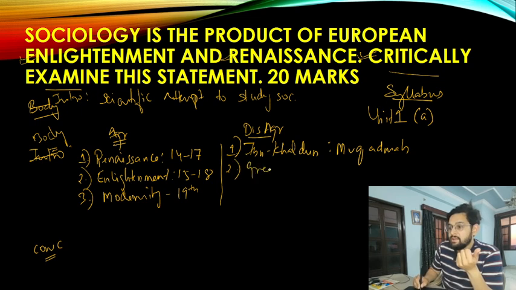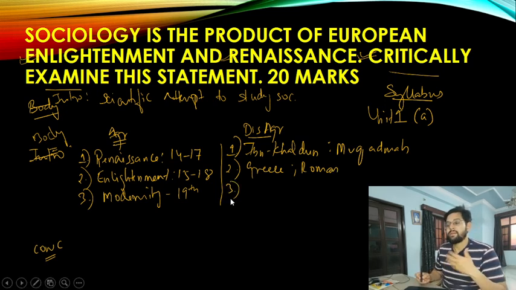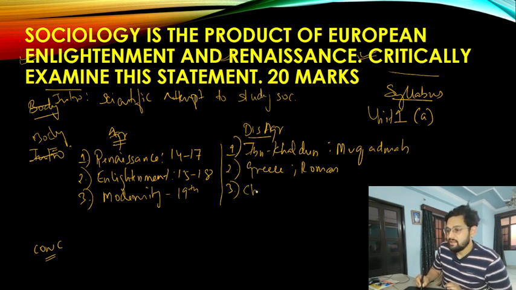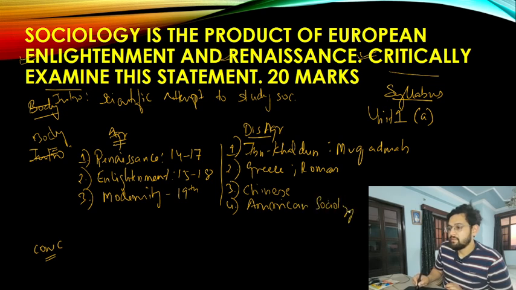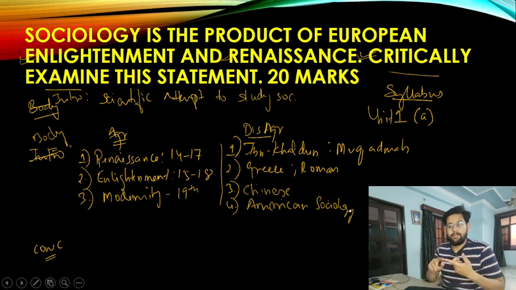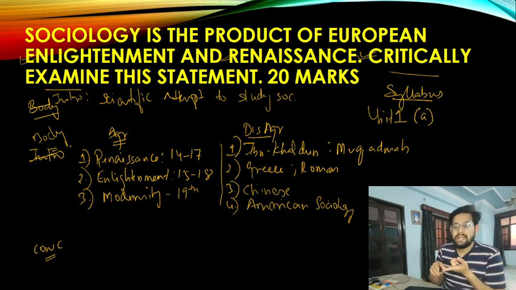Apart from that, the Greek society and the Roman civilizations have also made some important contributions to the subject. And moreover, apart from the Greeks and the Romans, the Chinese civilization has also played some important role. Moreover, I can highlight that Asiatic studies are largely contributions which came from American sociology as well. For example, take a look at the first popular American sociologist, Talcott Parsons. Look at his students, R.K. Merton, and Charles Wright Mills as a contemporary to Parsons. These are some American people, not Europeans, who are contributing to the growth of the subject.